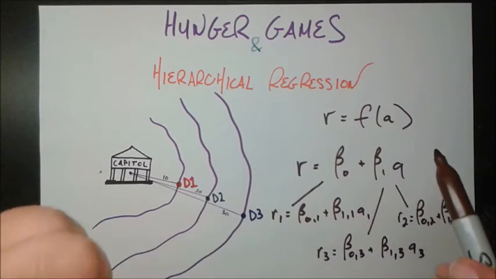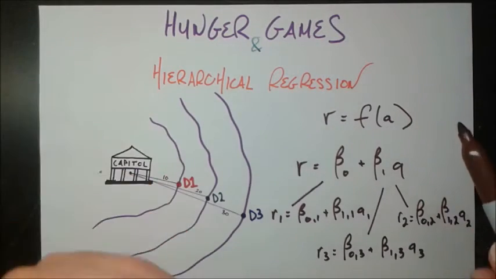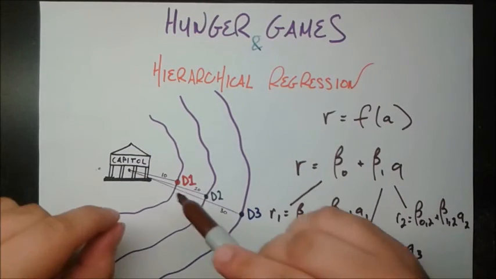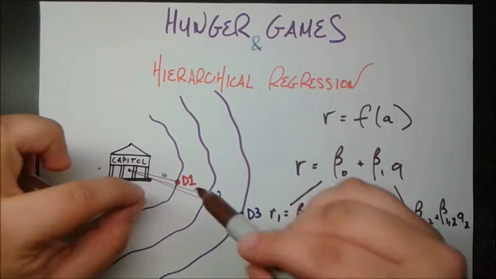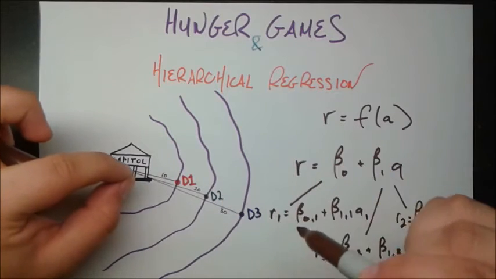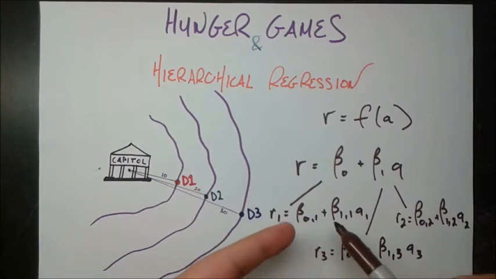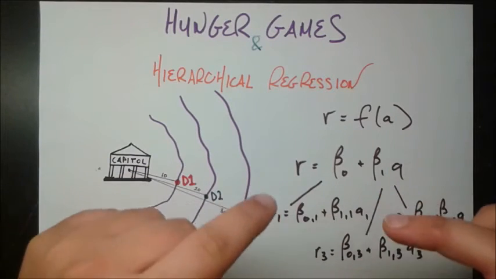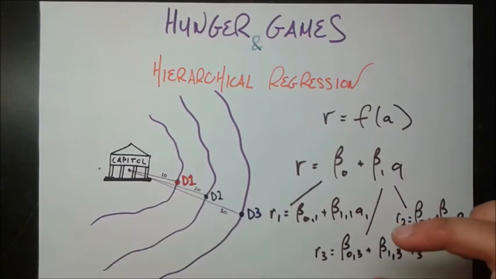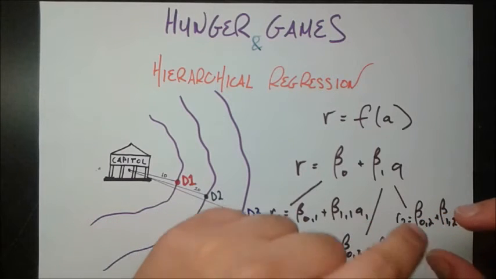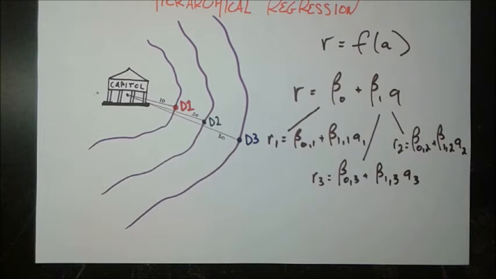Wouldn't it be nice if we could run a higher level regression to try and figure out these betas based on the distance from the capital? Because once we know the distance from the capital for any new district that we're trying to add, and then if we have some function that spits out our predicted betas for that district, then we already have a model which will help us predict the ration somebody gets per month based on someone's age in that new district. And we're going to do exactly that.